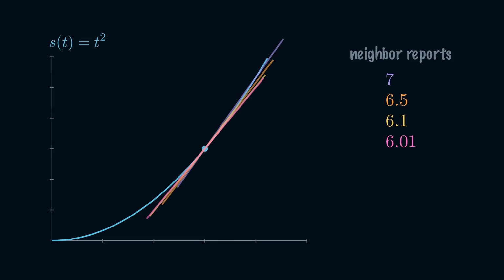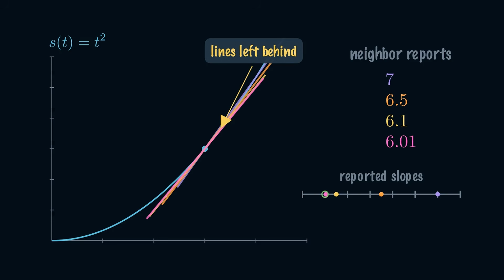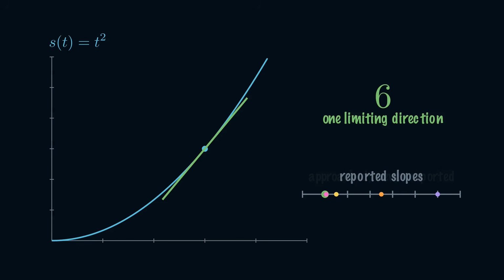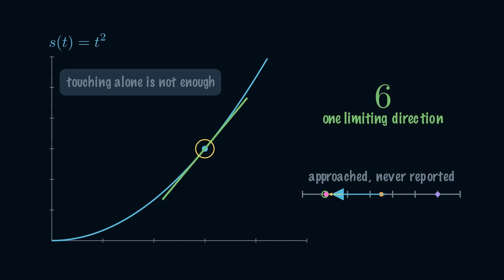Your neighbors do not give you the same answer. The distant neighbor says 7, a closer neighbor says 6.5, a much closer neighbor says 6.1, and the neighbor almost touching you says 6.01. Different answers, but not random answers. Look at the lines they leave behind. Listen to the numbers. They are all leaning towards the exact same direction, 6. The number none of your neighbors actually reported exactly, but the number they were all pointing towards. This line is not selected because it merely touches the curve. It is selected because every sufficiently close comparison points towards its slope.